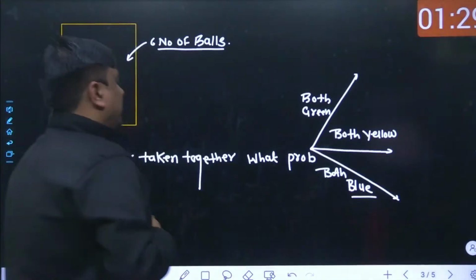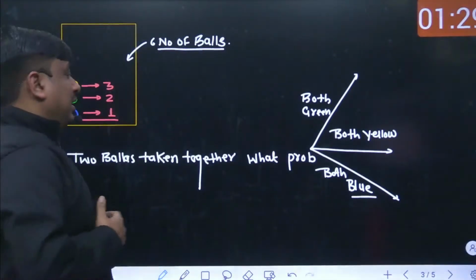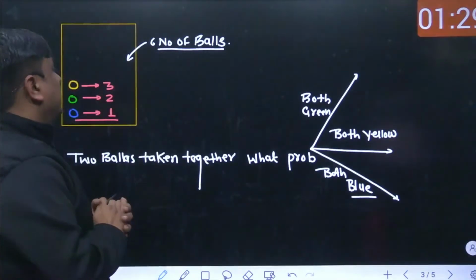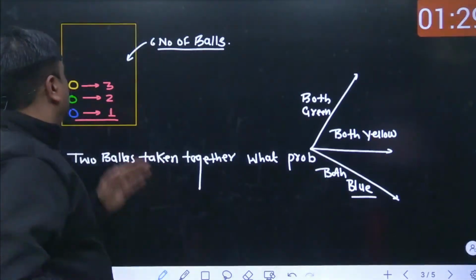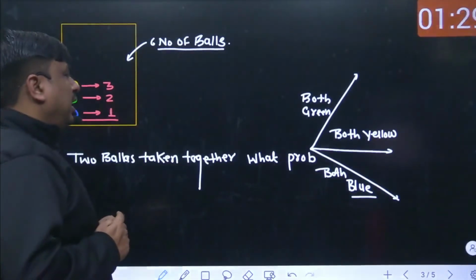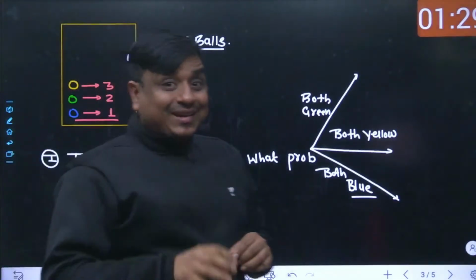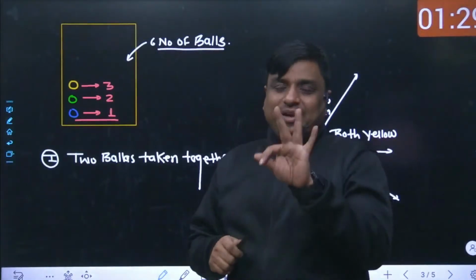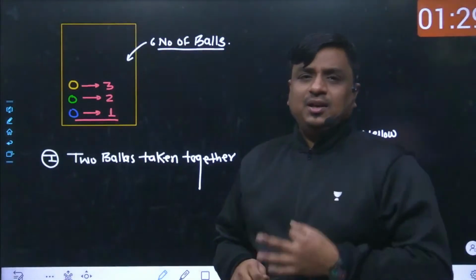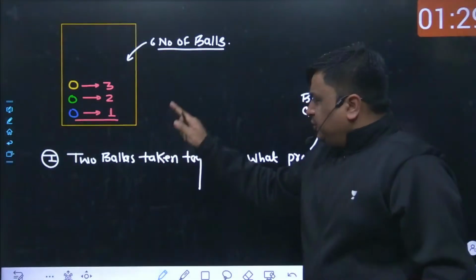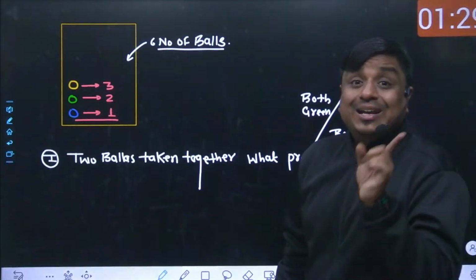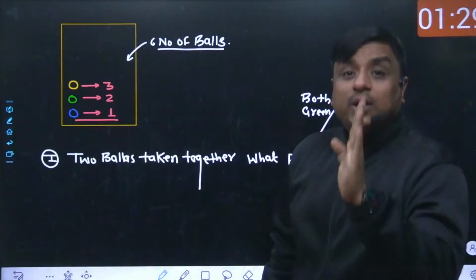My dear friend, one thing must be clear to all of us. In the kind of question we have taken, we exactly know how many items we have in our collection. Total 6 items. That is quite sure. And for the items which are selected, collected, or withdrawn, there are 3 different terminologies repeatedly used in the GATE examination on probability. So out of 6 items, 2 items are selected or collected consecutively or together.